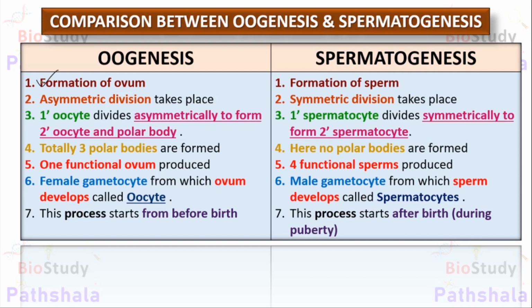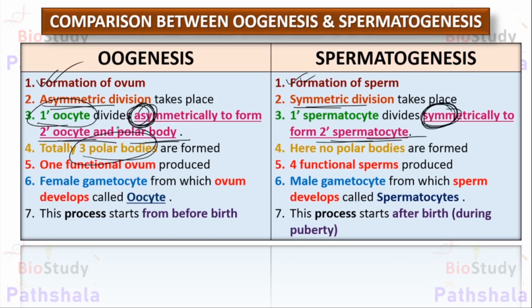It is the formation of ovum in case of oogenesis, and it is the formation of the sperm in case of spermatogenesis. Asymmetric division takes place in case of oogenesis, while symmetric division takes place in case of spermatogenesis. Primary oocyte divides asymmetrically to form secondary oocyte and polar body, while primary spermatocyte divides symmetrically to form secondary spermatocytes. Here 3 polar bodies are formed, but here no polar bodies are formed.